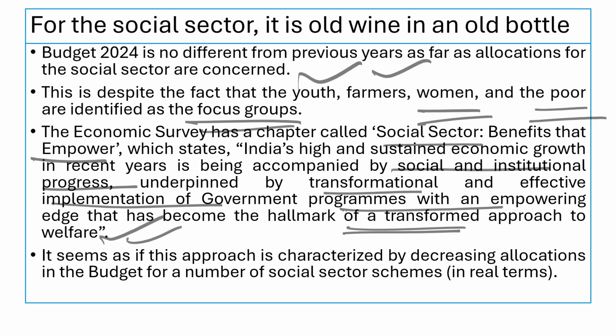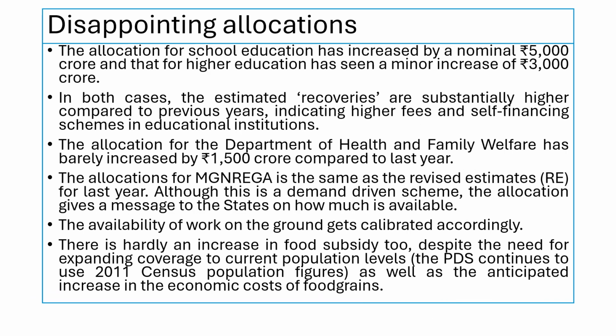However, it is seen that the budget has not allocated enough funds. They just maintain the status quo. So disappointing allocations. In school education, 5,000 crores. For higher education, a minor 3,000 crores has been allocated. The Department of Health and Family Welfare has been increased by 1,500 crore compared to last year.